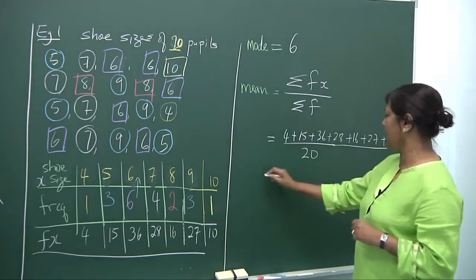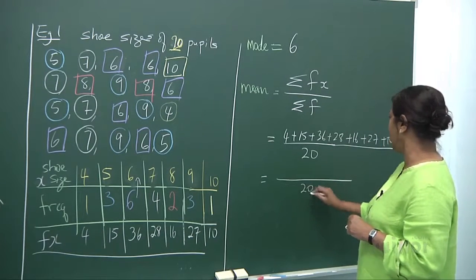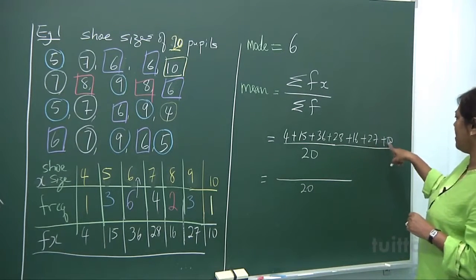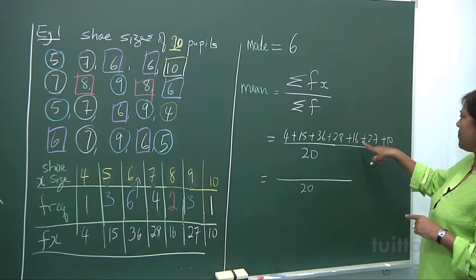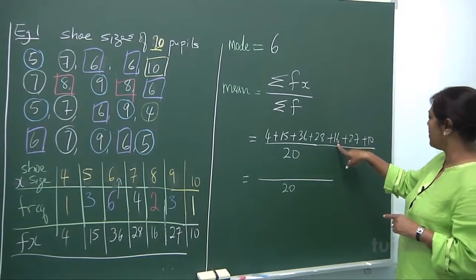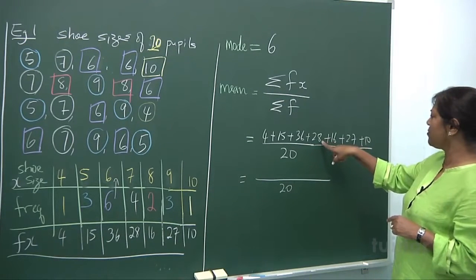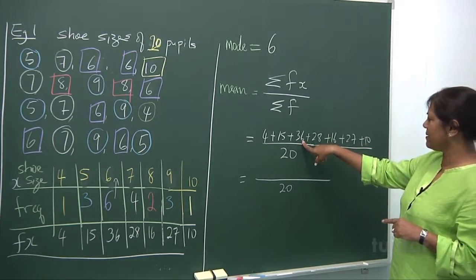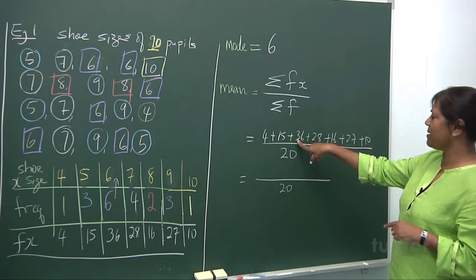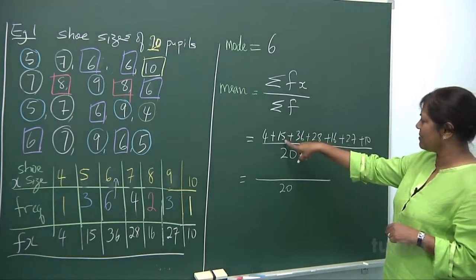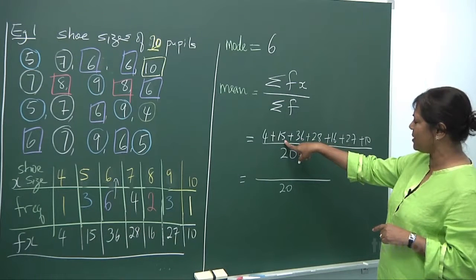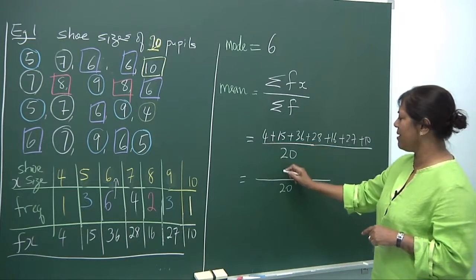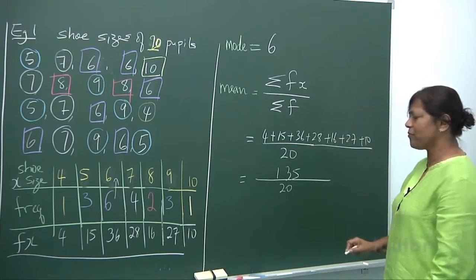Shall we do a mental exercise on that? 4 plus 15 is 19, plus 36 is 55, plus 28 is 83, plus 16 is 99, plus 27 is 126, plus 10 is 136. That's what we've got.